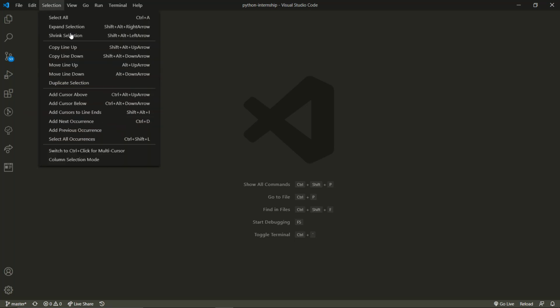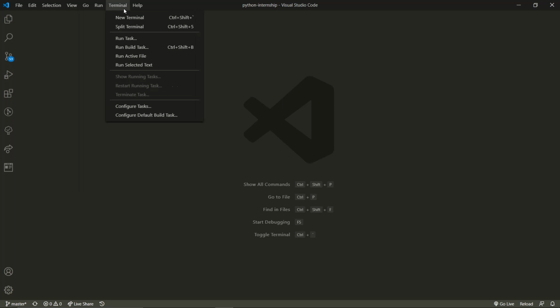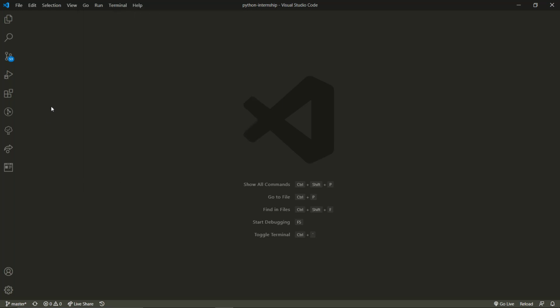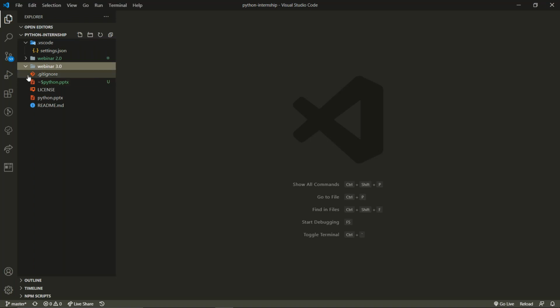These things we require very little. There's a selection view and many other things. So that is all. Now this is the taskbar, you can say, where we have the Explorer. Over here, the folder that we have opened or created, everything inside that folder will be shown. Whatever files and things we have, everything will be shown inside this folder.